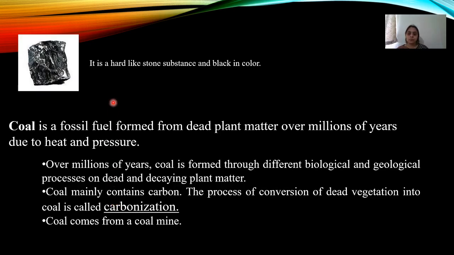Coming to coal. Coal is a hard, stone-like substance which is black in color. It is a fossil fuel which is formed from dead plant matter over millions of years due to heat and pressure. Over millions of years, coal is formed through different biological and geological processes on dead and decaying plant matter. Coal mainly contains carbon. The process of conversion of dead vegetation into coal is called carbonization. Coal comes from a coal mine.